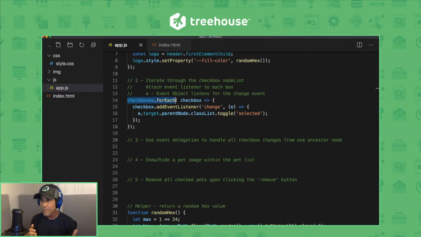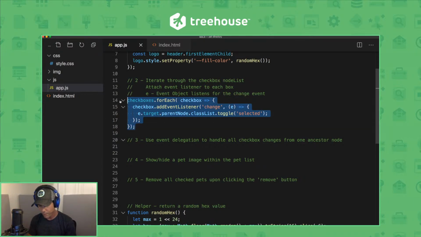So with event delegation, we can replace all those individual handlers that we're attaching to each checkbox with just a single event listener that sits over them in a parent element and starts delegating these events and actions out. That way, we apply it in one place, and the event gets bubbled up and captured in the parent or ancestor. So let's have a look at that.